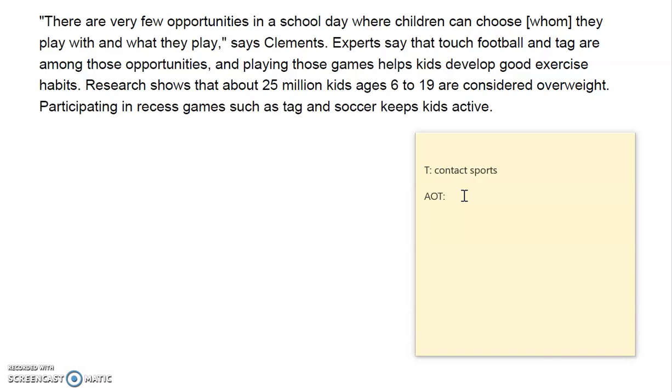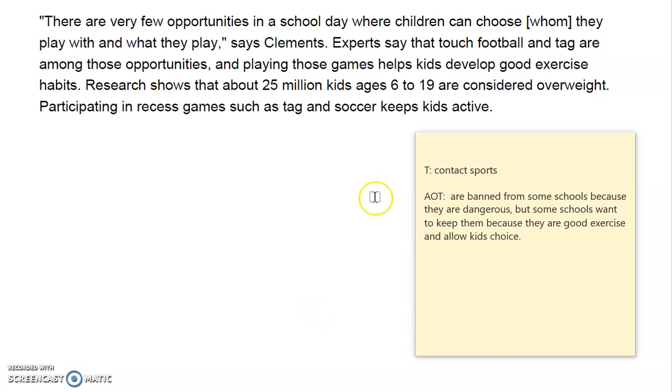So I'm going to try to mush all of that information together into one AOT. Now, since this article was a debate, it's important that I capture both sides of the argument in my AOT. You'll notice that my AOT says about contact sports that they are banned from some schools because they are dangerous, but some schools want to keep them because they are good exercise and allow kids choice. Notice that I put both sides of the argument, why they are banned from some schools, but why they are not banned from other schools.